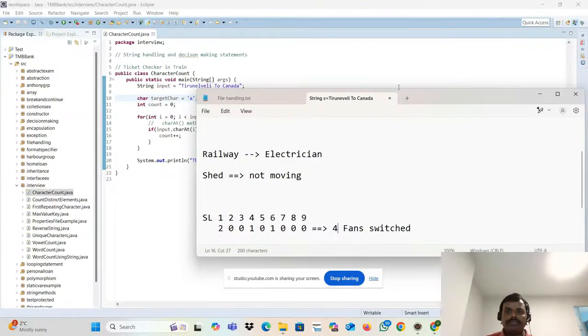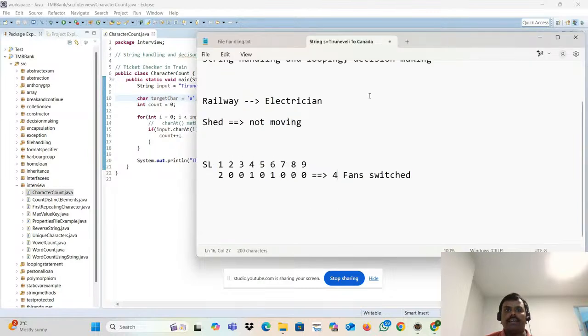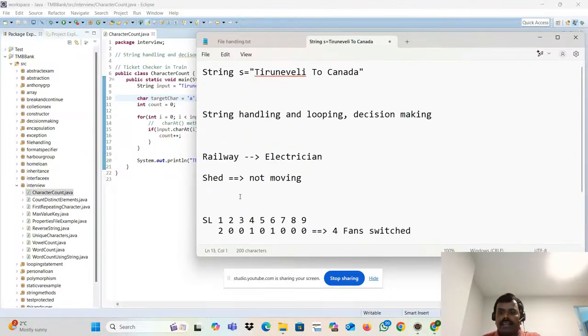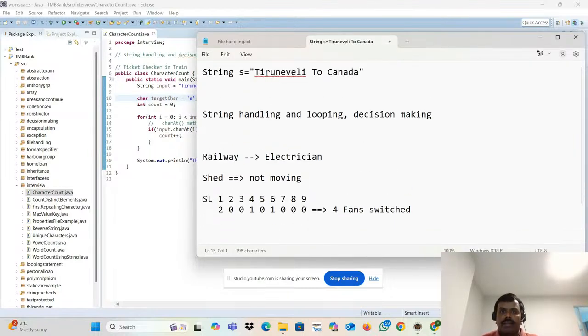Similarly, in the string Tirunelveli to Canada, where is the A repeating? It is checking the first one. Is it A? No. Second one. Is it A? No. No, no, no, no. Finally it comes. Is it A? Yes. Mark it as 1. Next is no. Next is yes, mark it as 2. Next is no. Next is yes, mark it as 3. So totally, how many characters are repeating?